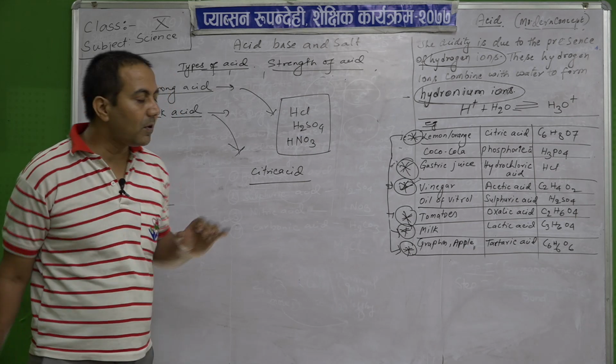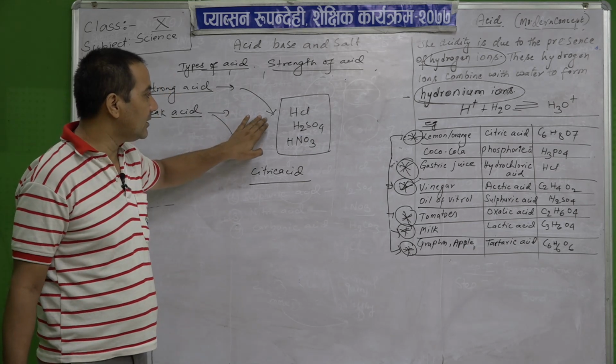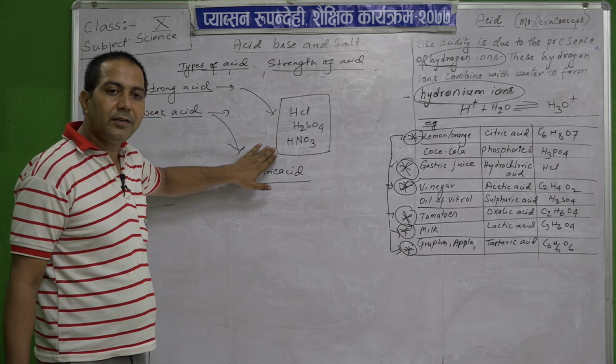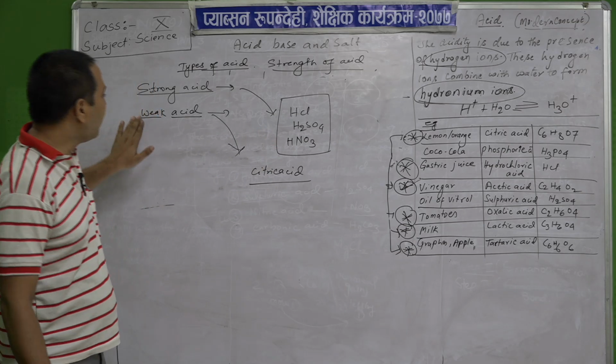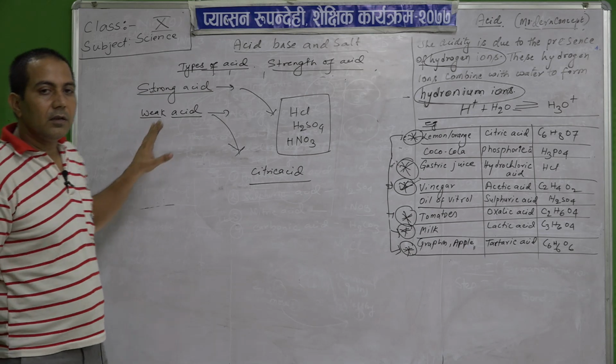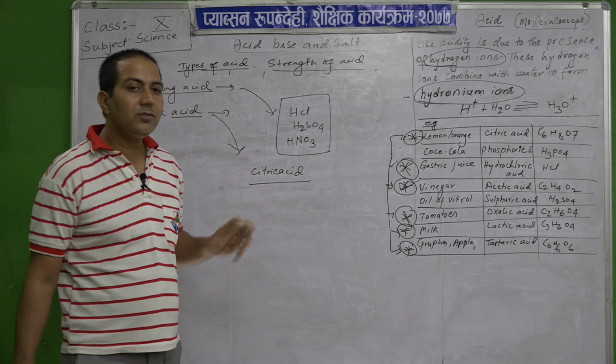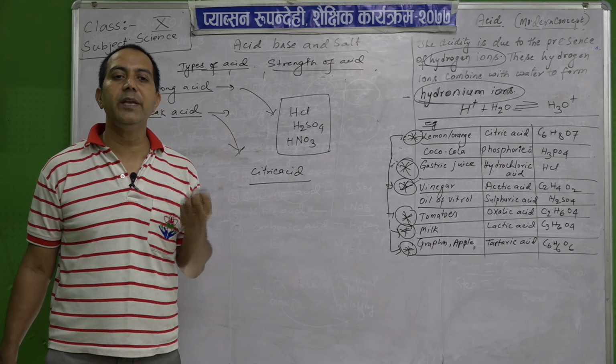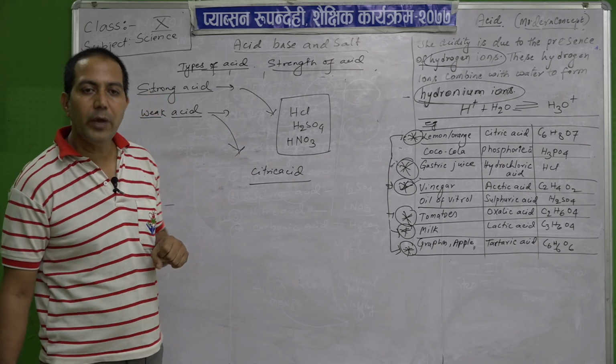So, what are the examples of strong acids? That is HCl, hydrochloric acid, sulfuric acid, then nitric acid, etc. Then weak acids, for example, most of the acids produced by living organisms are weak acids.